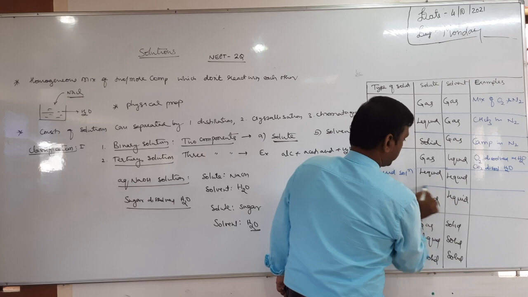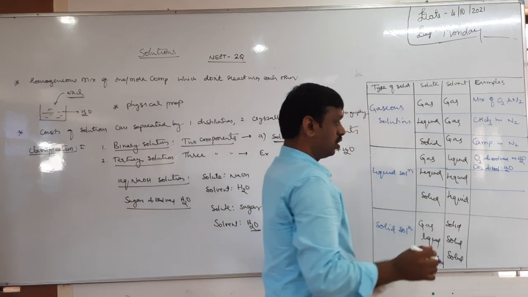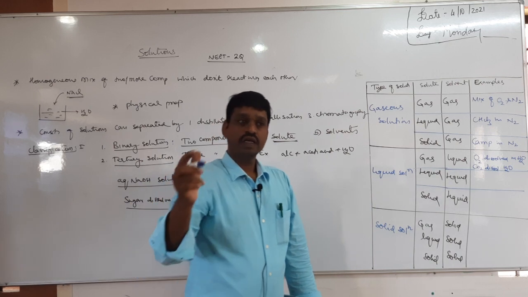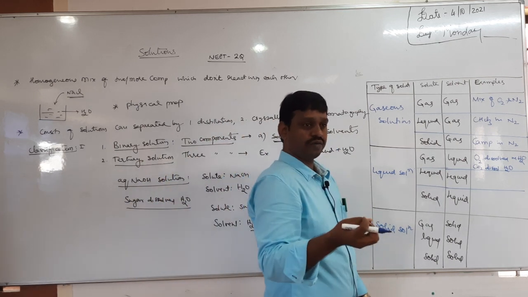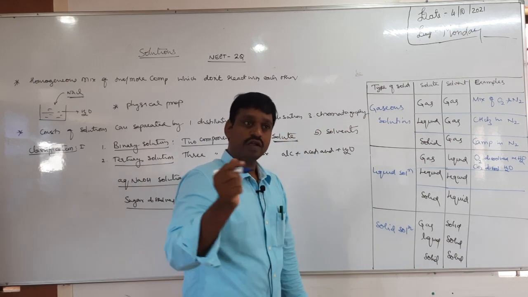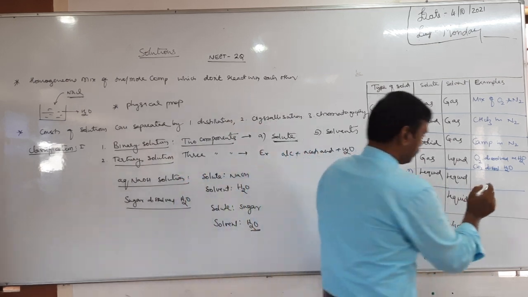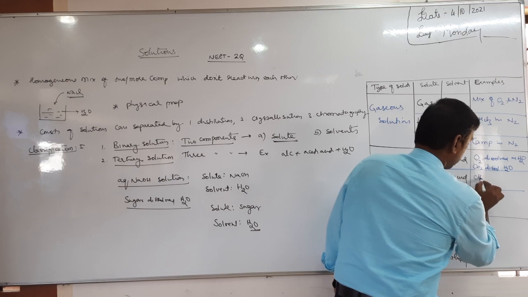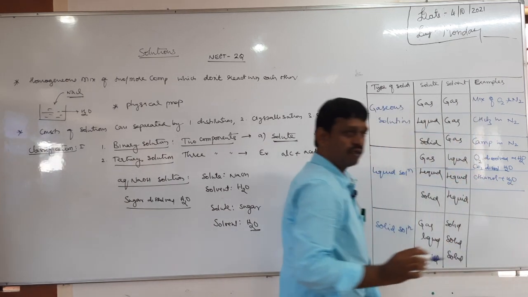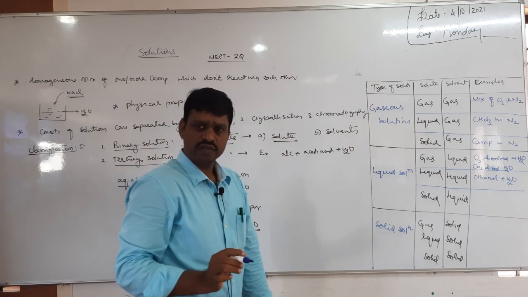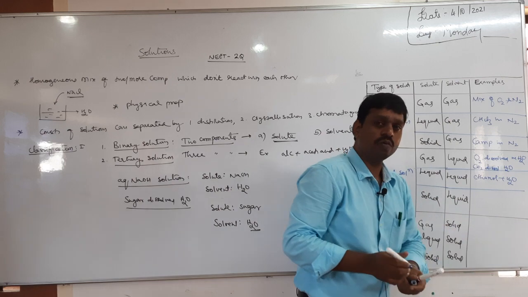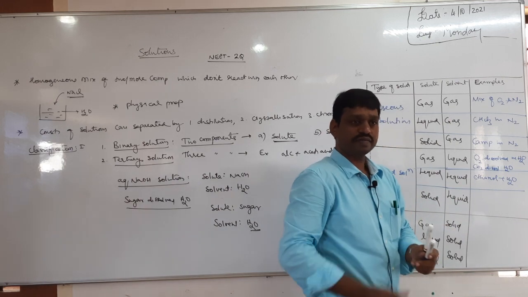Next one is liquid in liquid. The solute should be liquid and the solvent also liquid, both liquid. So alcohol is soluble in water, yes or no? Particularly ethyl alcohol. Ethyl alcohol completely dissolves in water. Therefore you can take ethanol plus water. It is a homogeneous mixture. Ethanol plus water is homogeneous or heterogeneous?